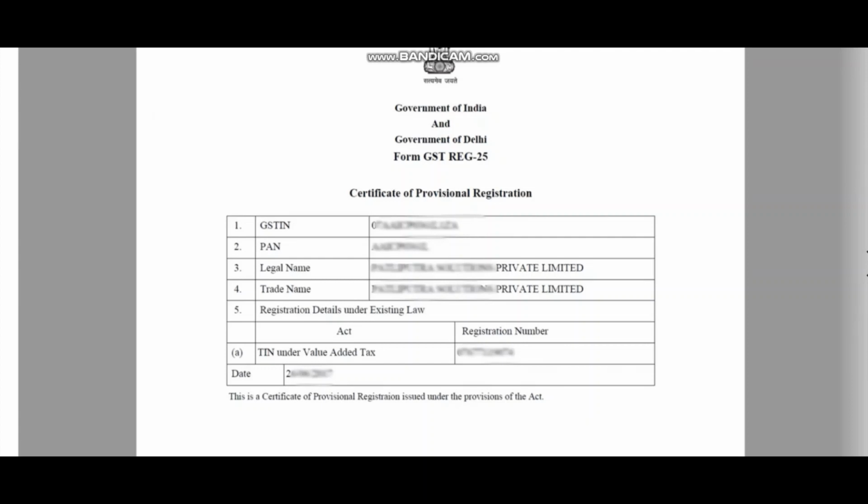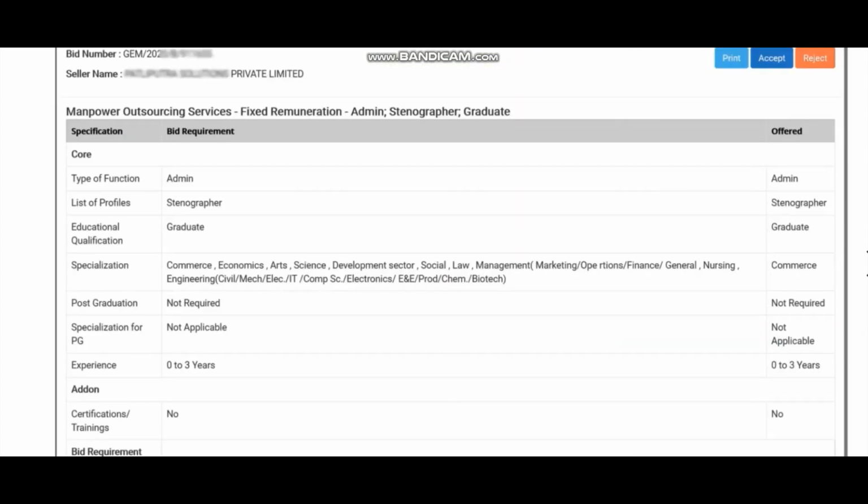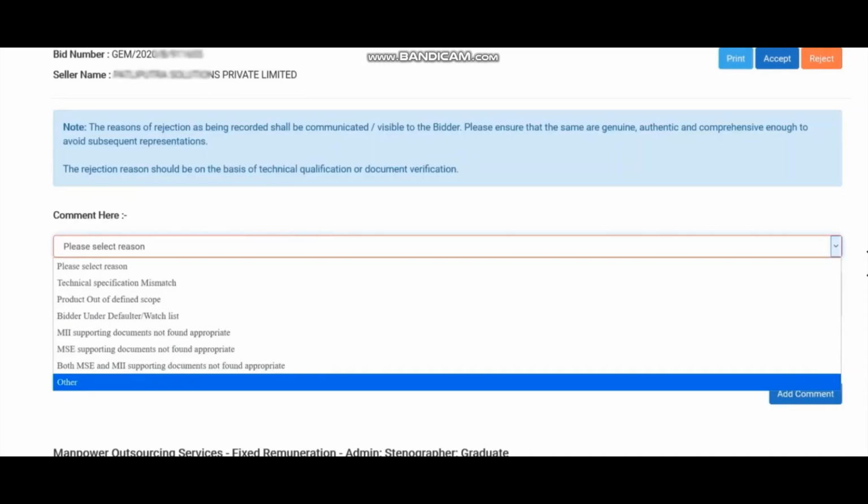So as per our condition, we had given a condition of his office being in the state of the consignee, that is in my case Gujarat. If I check this bidder's offer, I find that he doesn't have an office in Gujarat, so he is not eligible. So I go to the screen where you have to accept or reject it. You check all the other criteria here. If you find that other criteria are okay, still it doesn't have an office in the state of Gujarat, so I select reject in this case.